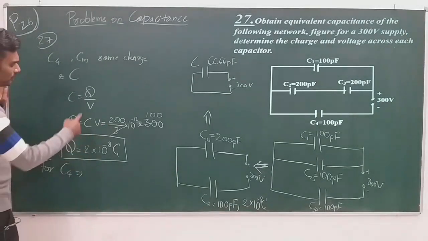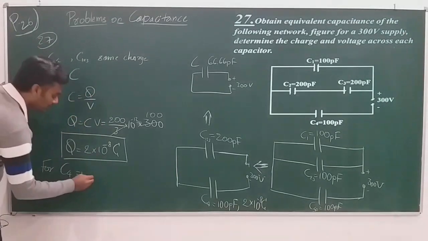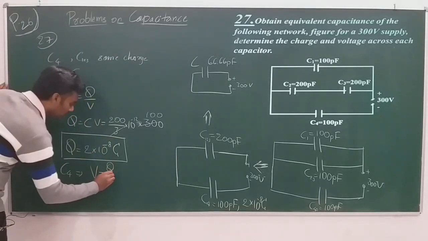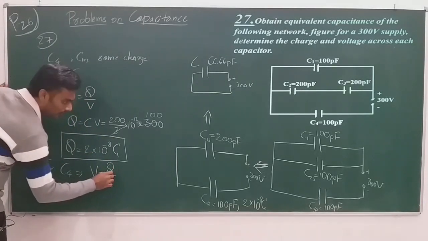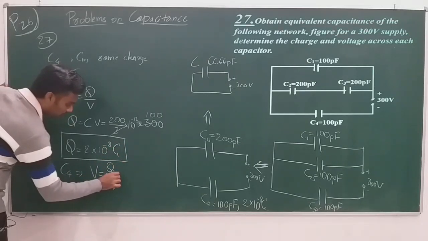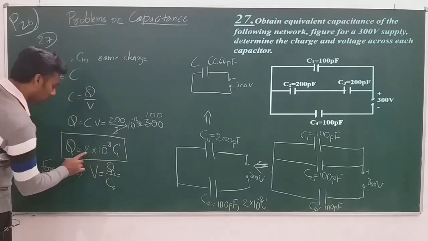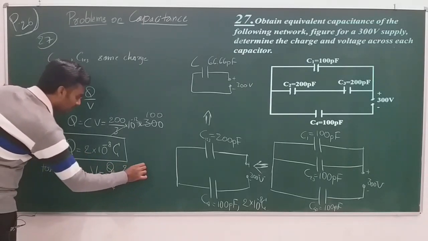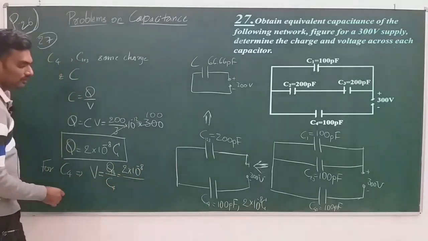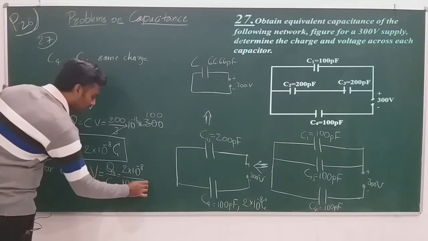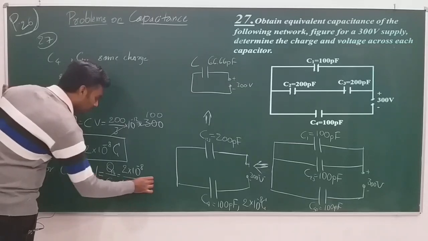For C4, the same one, C is equal to Q by V. So V becomes equal to Q by C. I'm working for the fourth one, so Q4 by C4. What is Q4? This itself is Q4, which is 2 into 10 to the power of minus 8 divided by C4, which is 100 picofarad, 100 into 10 to the power of minus 12.